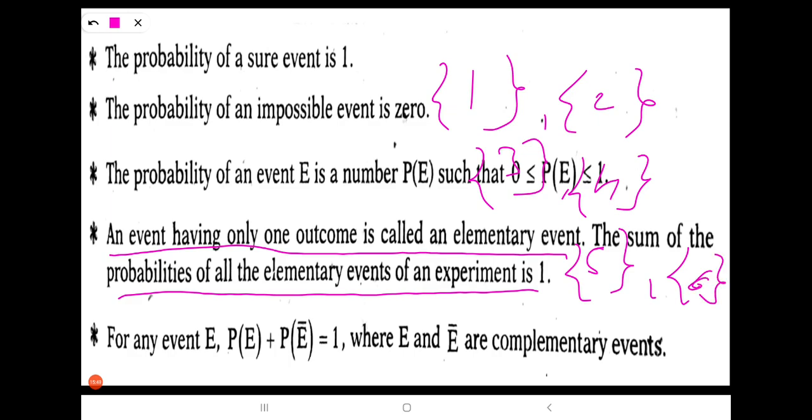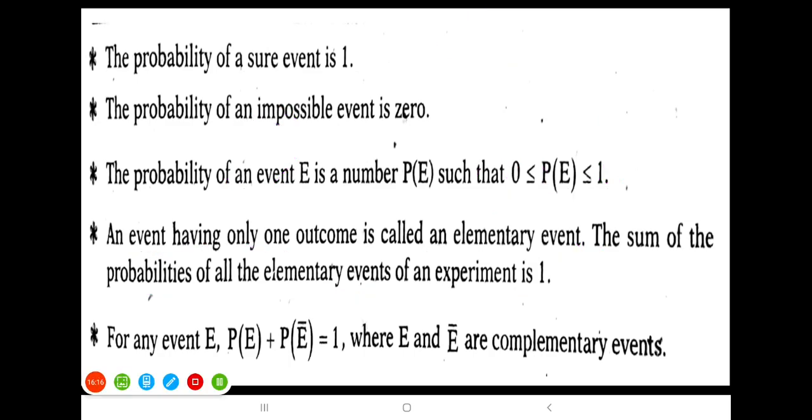So all these are elementary events. If you sum all the probabilities of these outcomes, we get 1. We can see this here only.